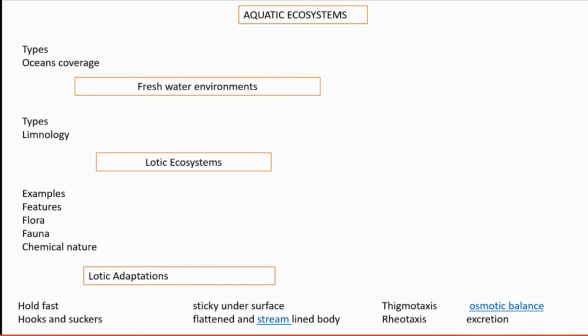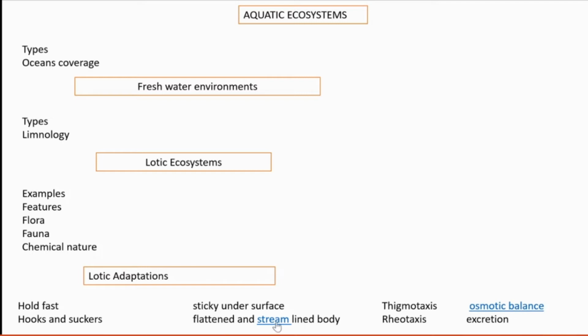All these names are in your textbook. You can go and check the spelling. Then a sticky under surface: the under surface of the body is sticky, so it can attach without getting washed away by the water current.